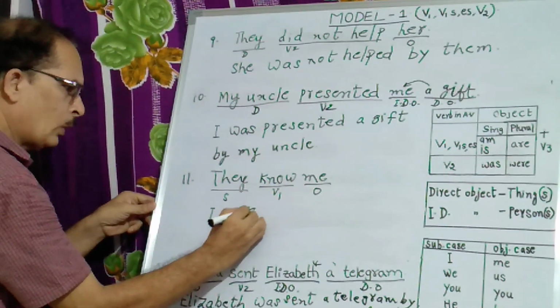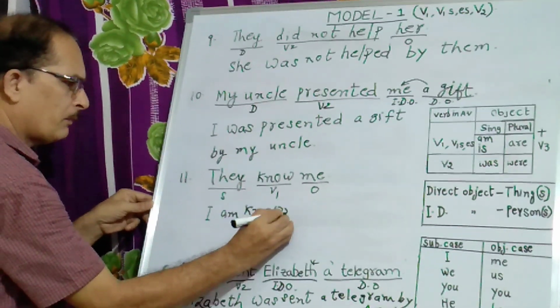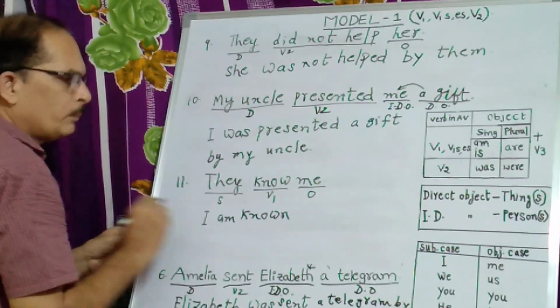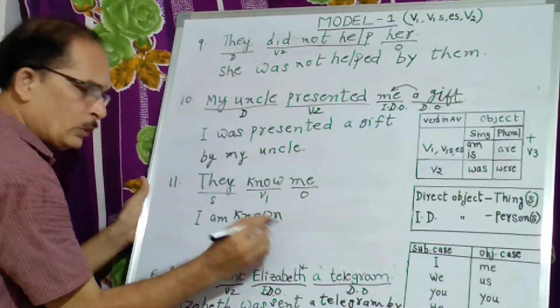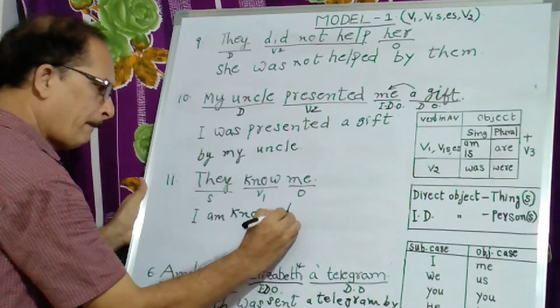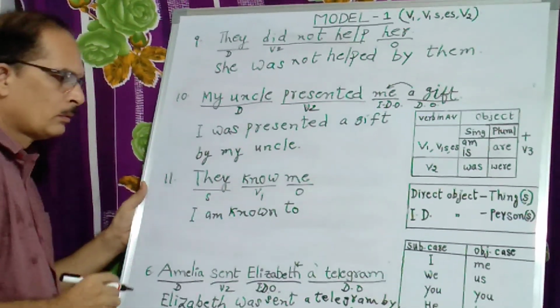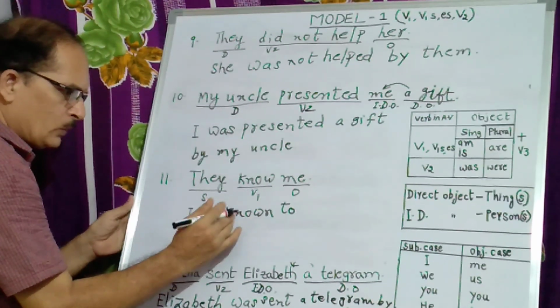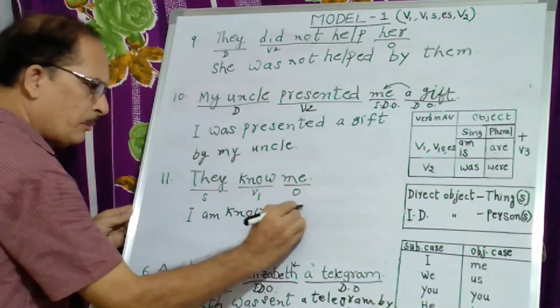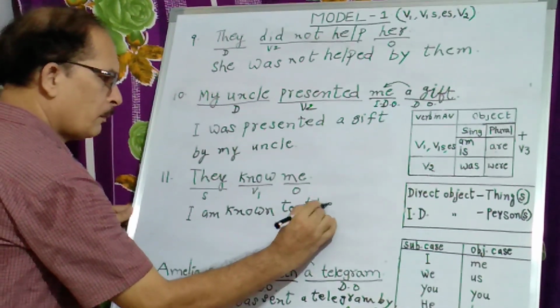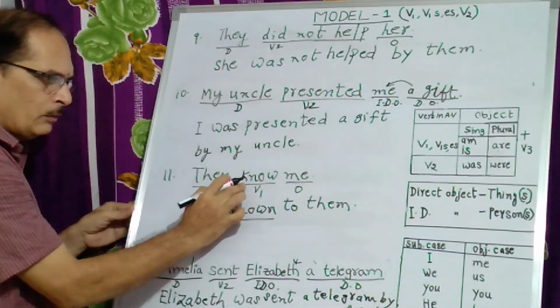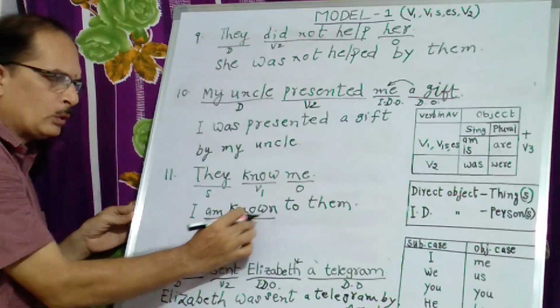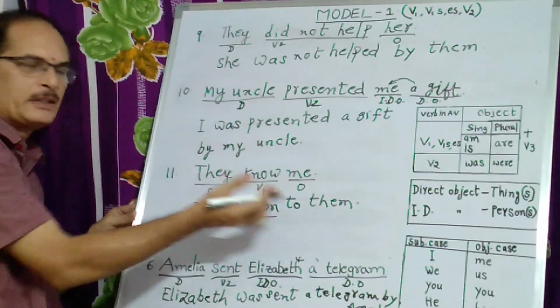Known. Known is the V3 form of know. I am known. When know is the verb here, we should not use by. We have to use to. Known to, that is the correct usage. I am known to them. They becomes the objective case, them. Do remember, when know is the verb, am known to. Known to, that is the thing.